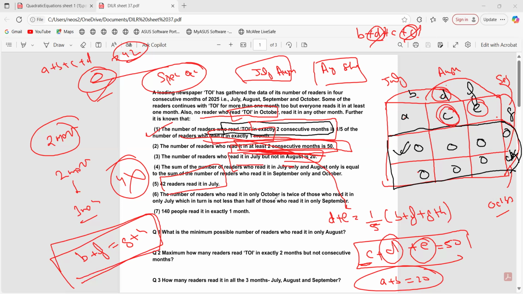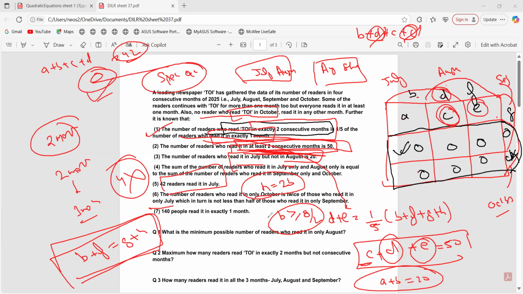The number of readers who read in only October is twice of those who read it in only July, right? What does it mean? That H is 2B, right? And the next one, which in turn is not less than half those who read it only in September. So B is greater than or equal to G by 2.